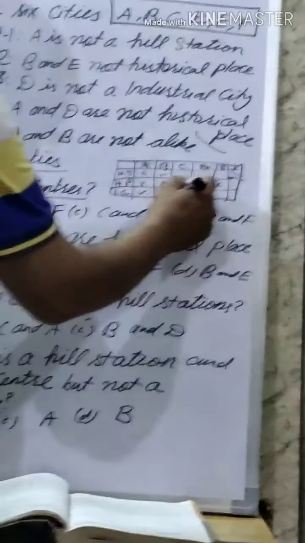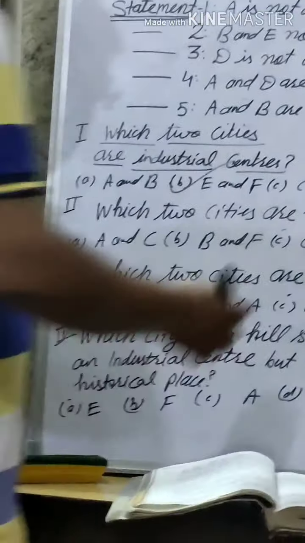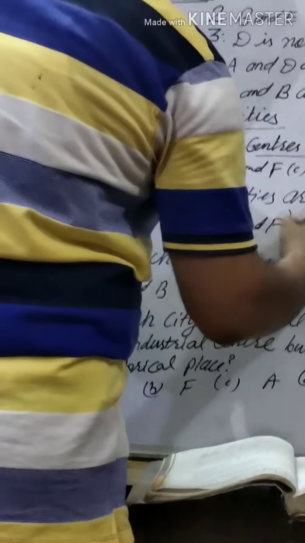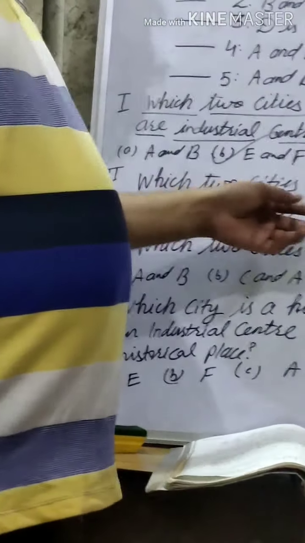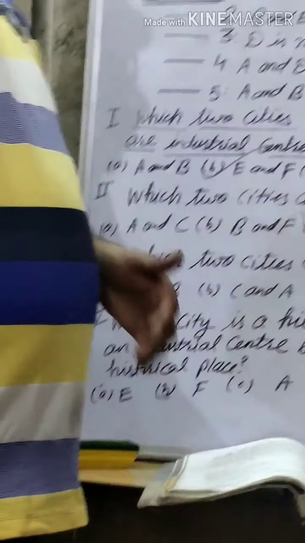Then C and F. C also, this also. Here is a tick mark, no cross. It means they are the correct possible answer. So C and F is the correct answer because C and F are the historical places.